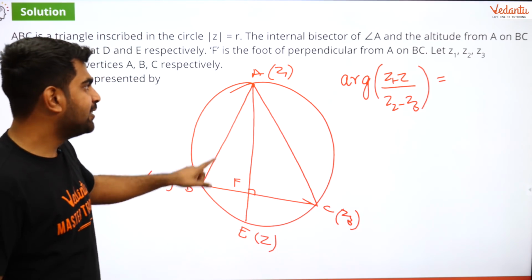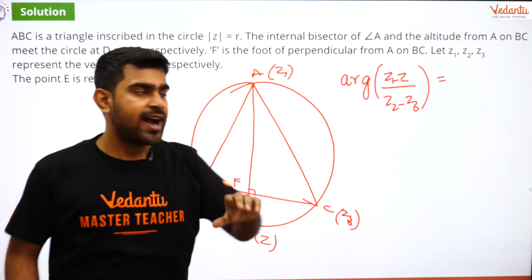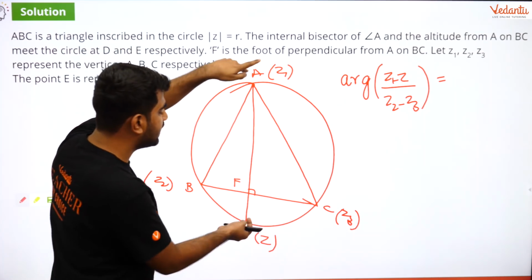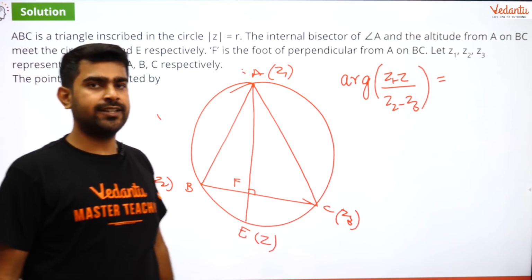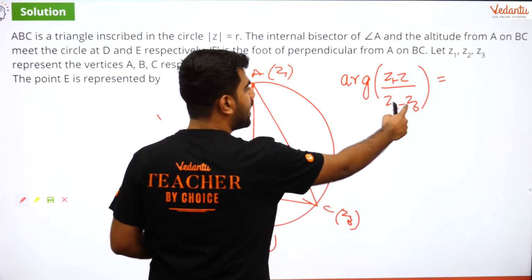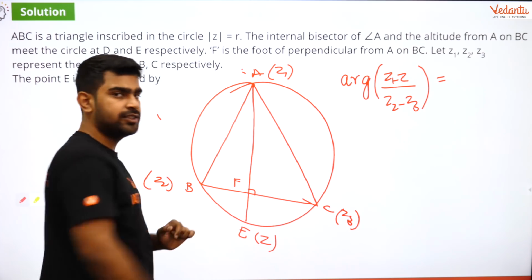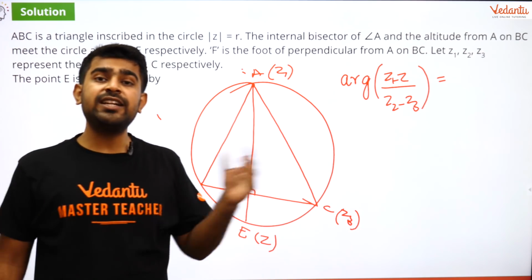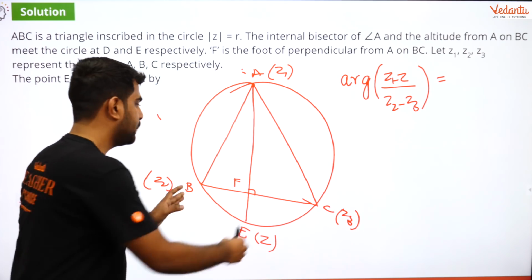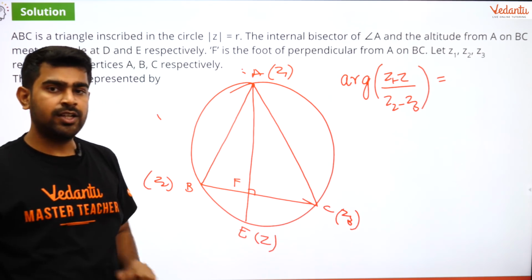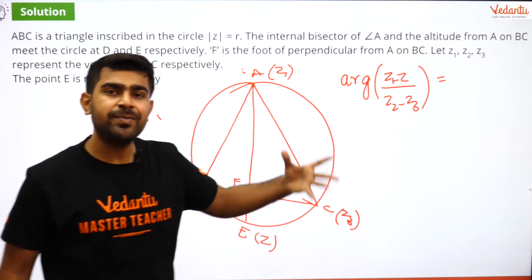Okay guys. Now, what is the argument of Z1 minus Z? By now you should be aware that Z1 minus Z is nothing but the line AE. And what is Z2 minus Z3? It is nothing but the direction of the line BC. So think of it like vectors. Z1 minus Z is this vector and BC is the Z2 minus Z3 vector. So if I ask the argument of this by this, what do I mean by that?